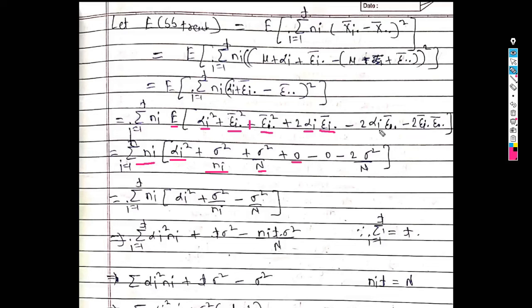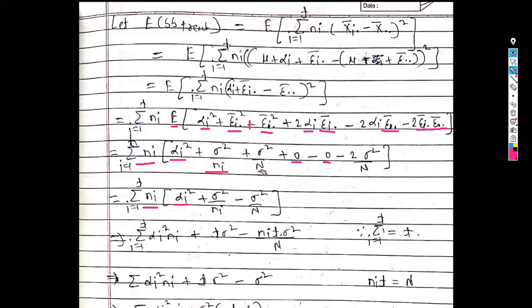Minus 2 times the expected value of epsilon i dot bar into epsilon dot dot bar, which is sigma square upon capital N. So in the next step we get summation ni in bracket alpha i square plus sigma square upon ni minus sigma square upon capital N.